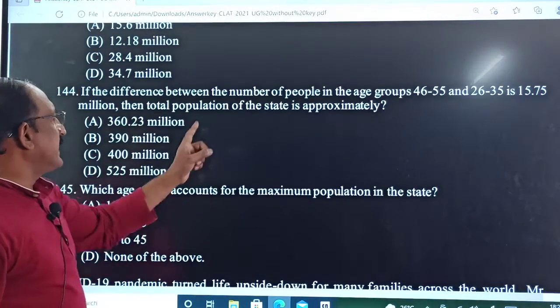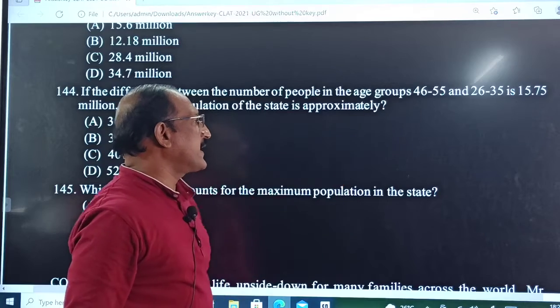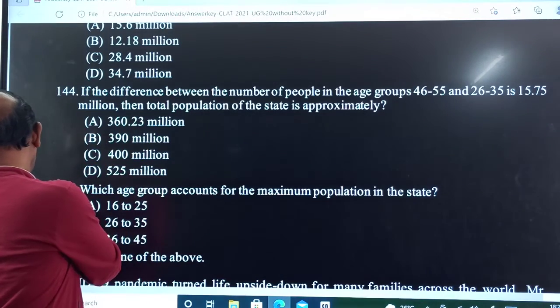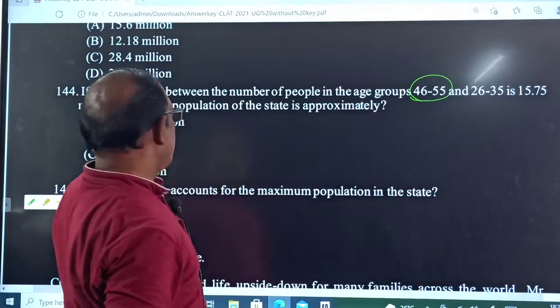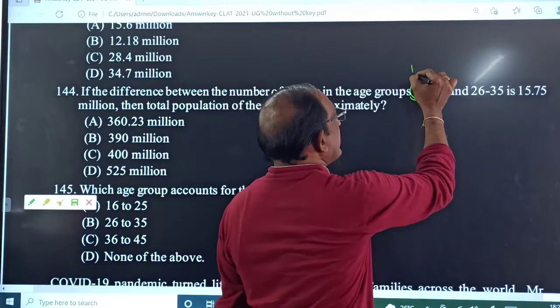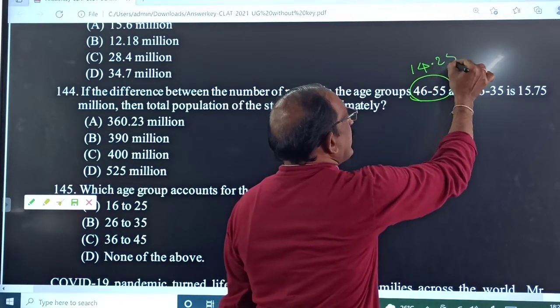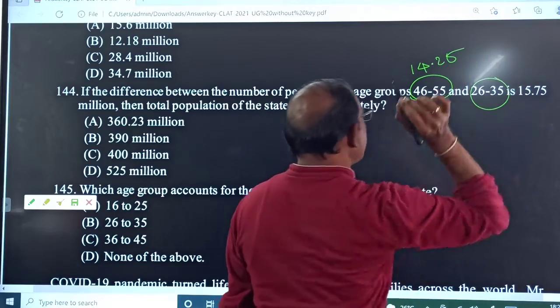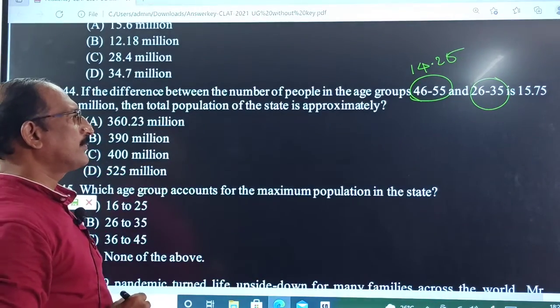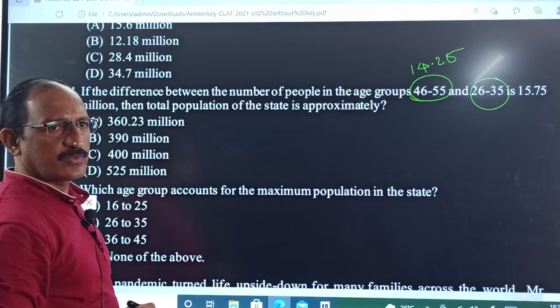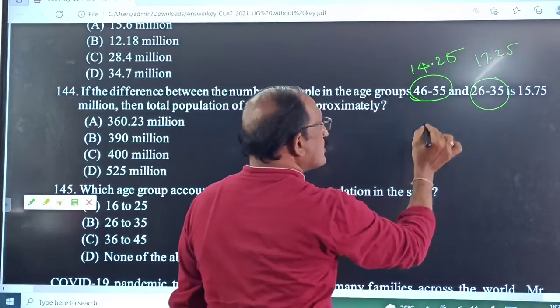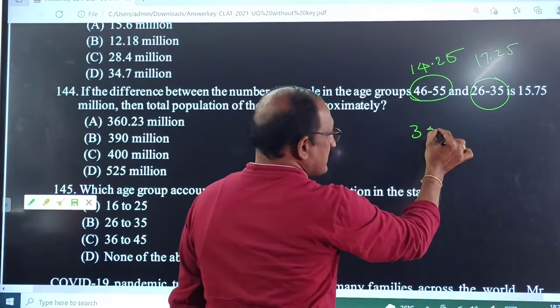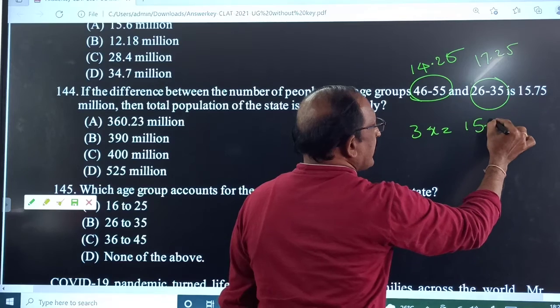What is the difference between the number of people aged 46 to 55 and 26 to 35? The percentage for 46 to 55 is 14.25%, and for 26 to 35 it is 17.25%. What is the difference between these two? It is 3%. So 3% is equal to 15.75.